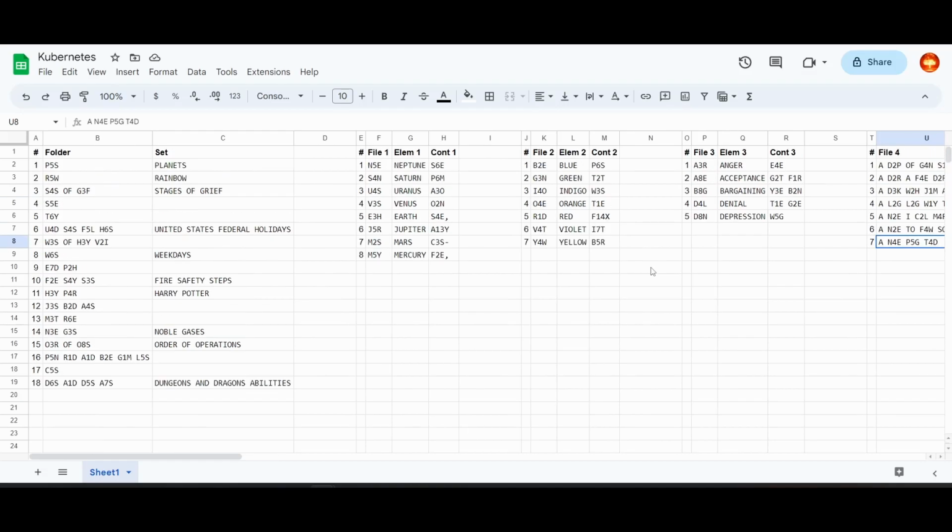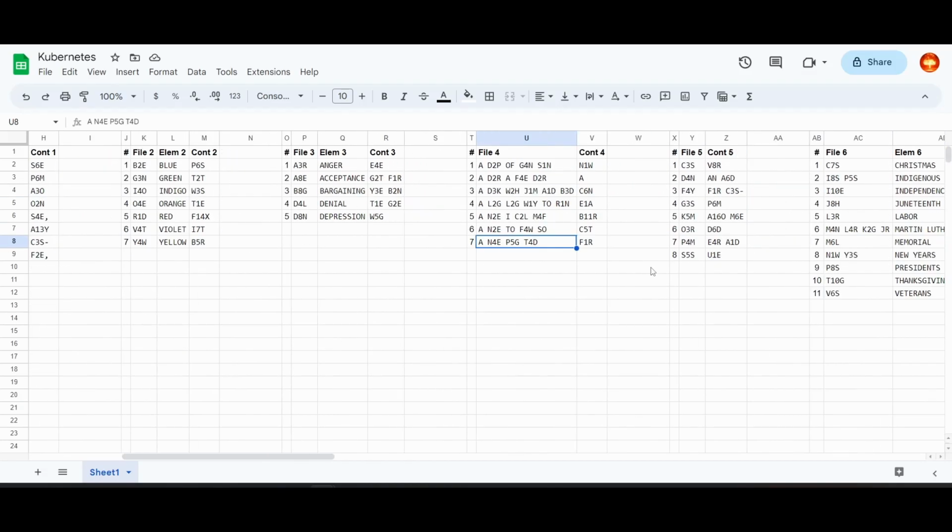I wonder what 4 is. 4 is just a single word, but the elements are quite long. This looks like it says a long, long way to run. I've never heard that before.